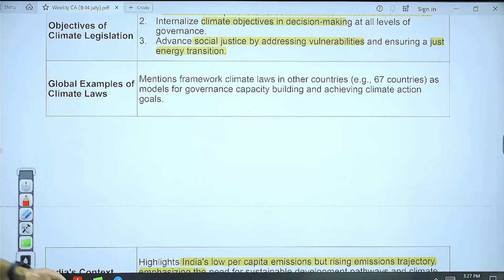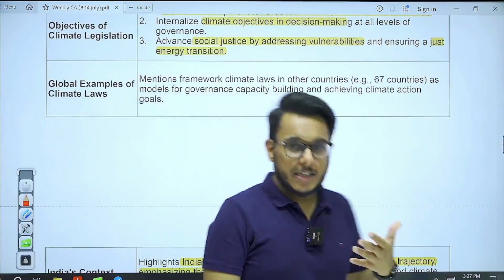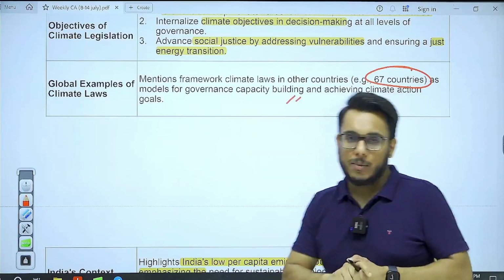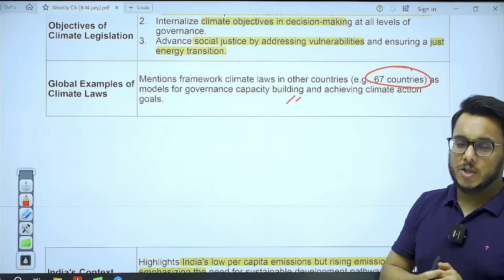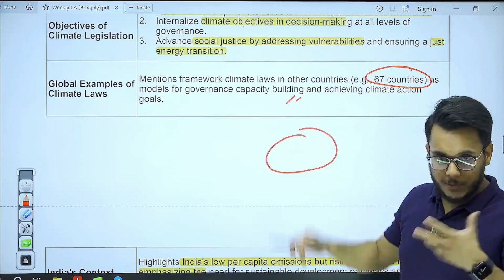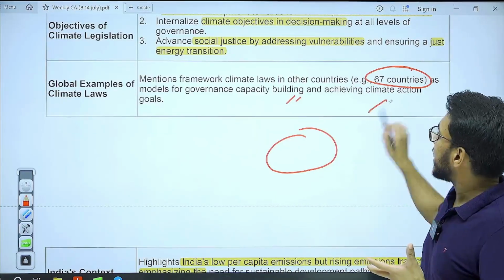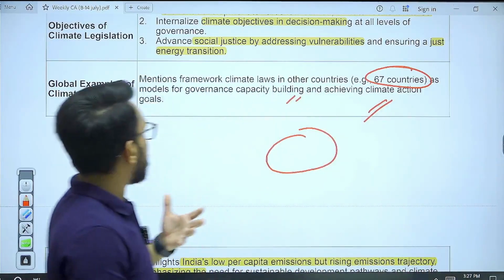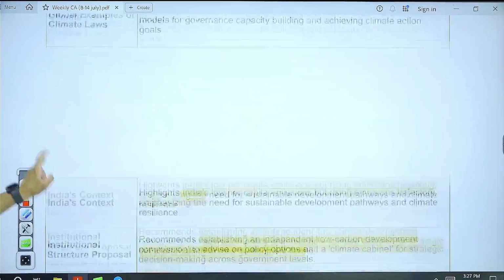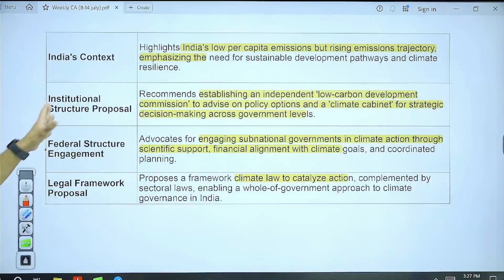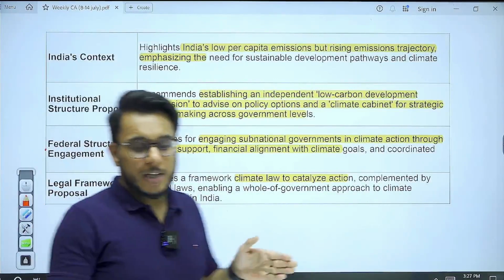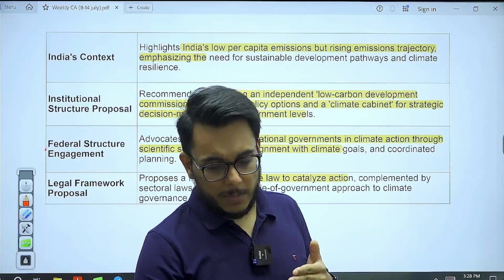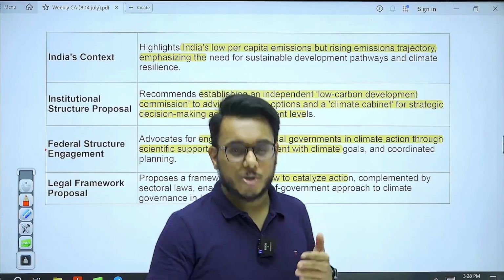Now, globally, there are many countries which are coming out with climate legislation, and around 67 countries have come out with climate legislation. India also needs to finalize the climate legislation, but India's model should be suited to its own circumstances, to its own conditions. Okay, moving on. As I also told you earlier, India has low carbon emissions. India has right now the lowest carbon emissions. Average carbon emissions of India are low.